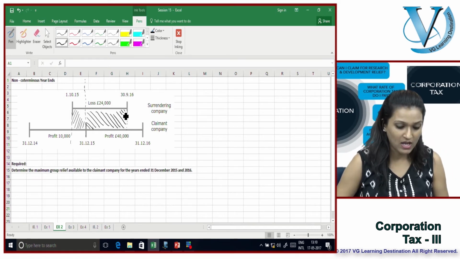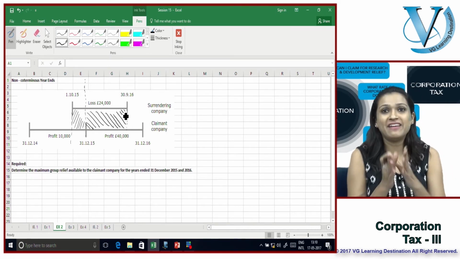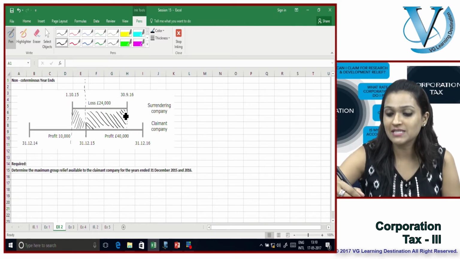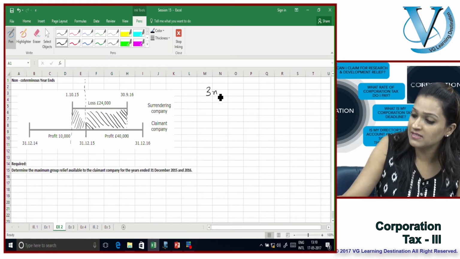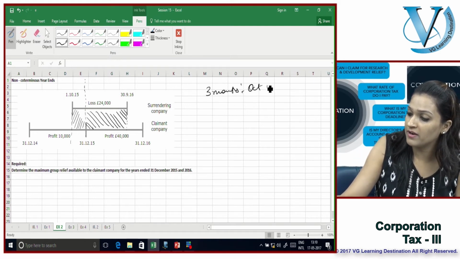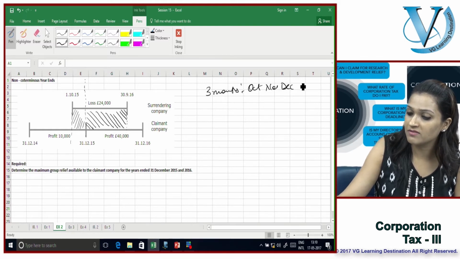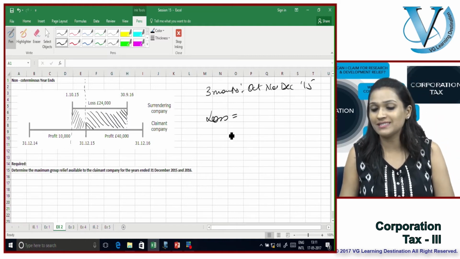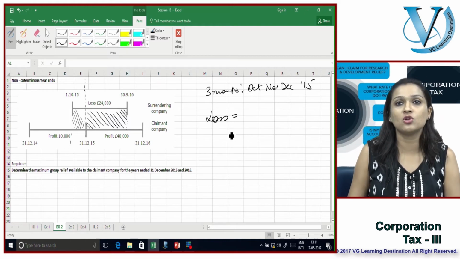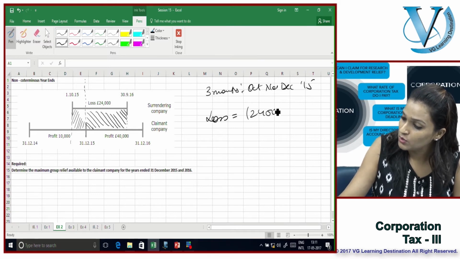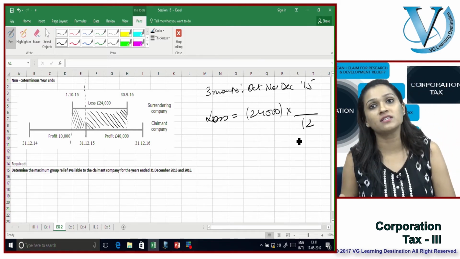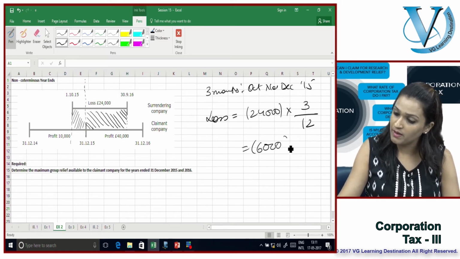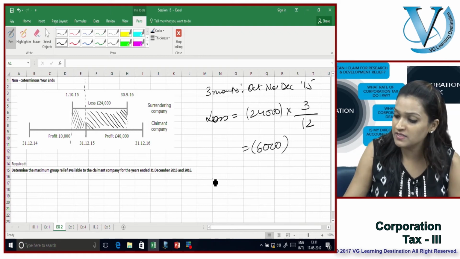So what am I going to do? I'm going to divide my losses. For these 3 months, October, November, December 2015, what is the amount of loss that I have? The loss is 24,000 for 12 months. I need to find the corresponding loss for the 3 months, which comes out to be a loss of £6,000.